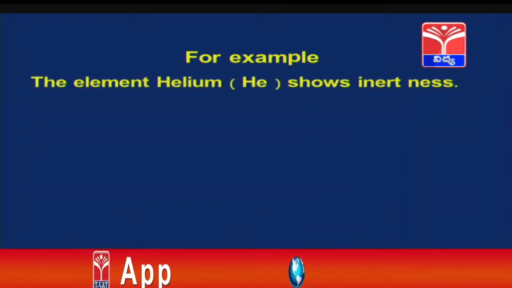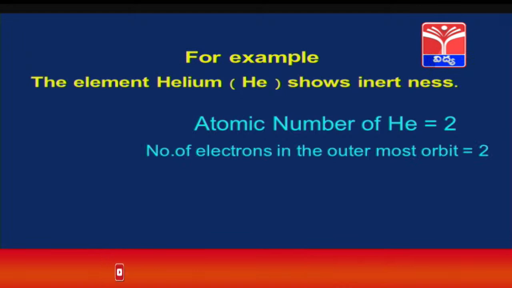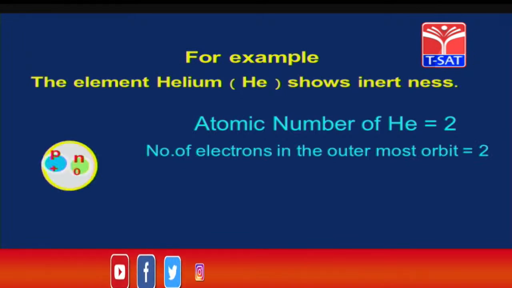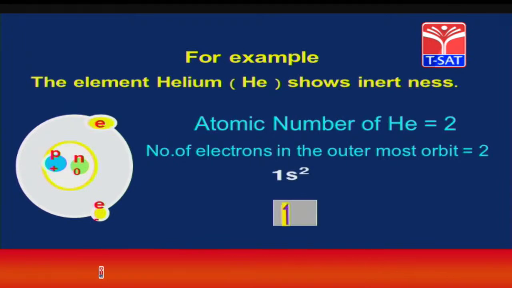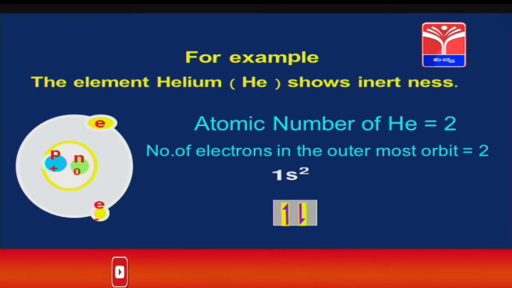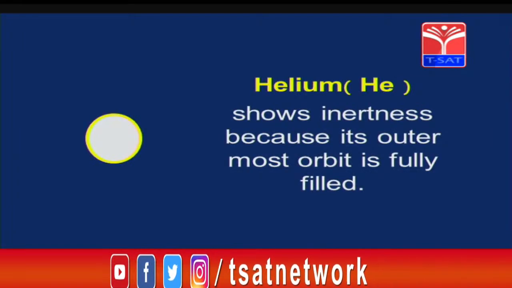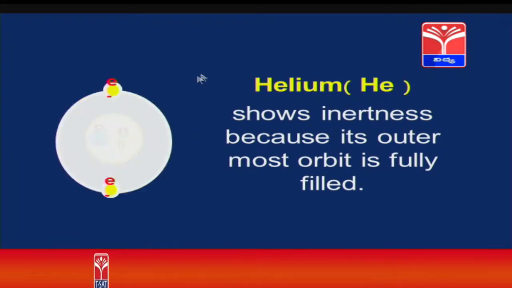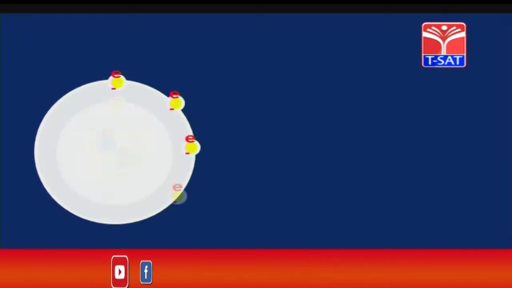For example, the element helium shows inertness. The atomic number of helium is 2. The number of electrons in the outermost orbit is 2. Now, you see the 1s shell. Here 2 electrons are available. The electronic configuration is 1s2. Here electrons are fully filled in this orbital. Therefore, no atom can combine with them. Therefore, they show inertness. Helium shows inertness because its outermost orbit is fully filled. There are only 2 electrons, it is completely filled. In the s orbital we can accommodate only 2 electrons. Now, we will look at another atom here. It is the atom of neon.